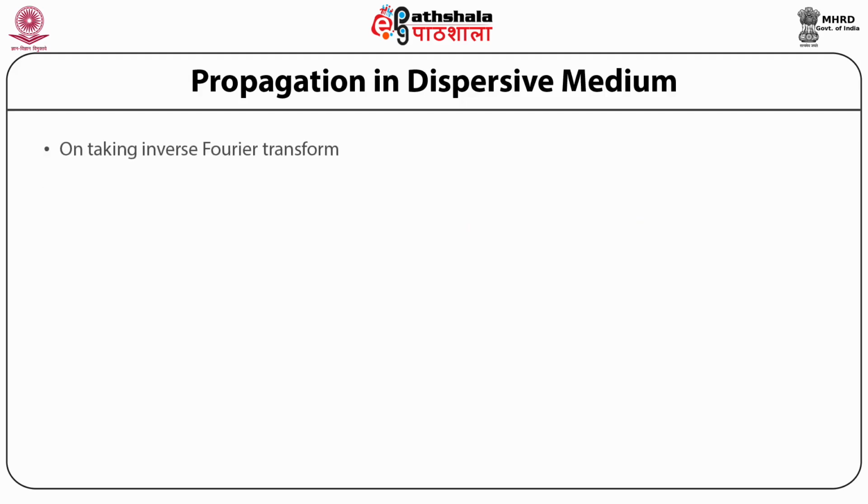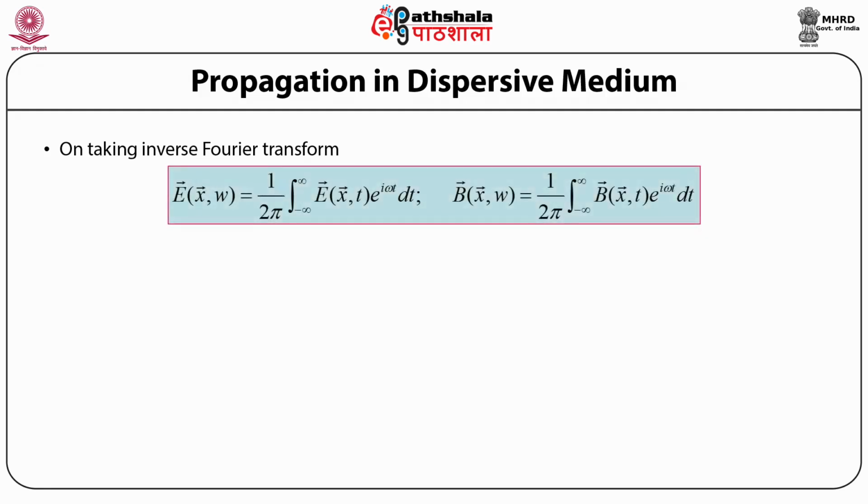Similarly, we can define the inverse Fourier transforms of the electric field vector and the magnetic field induction vector as follows. The inverse Fourier transform of the electric field vector is defined as E as a function of position vector x and angular frequency omega is equal to 1 upon 2 pi times the integration over the time element dt from minus infinity to plus infinity, acting over E as a function of position vector x and time t times the exponential to the power iota omega t.